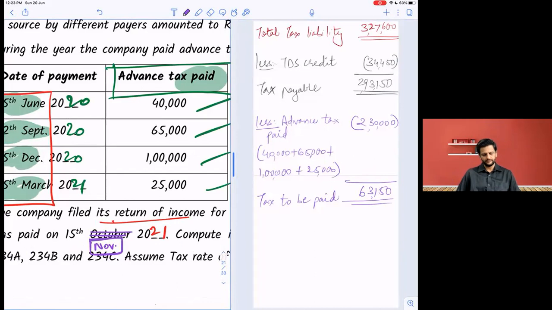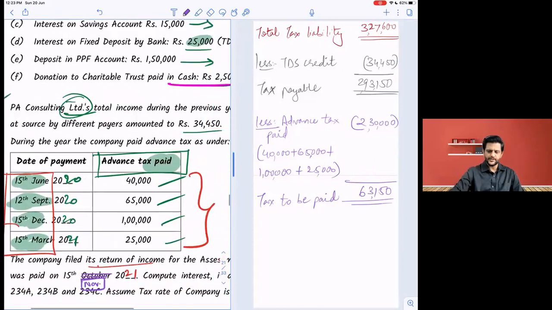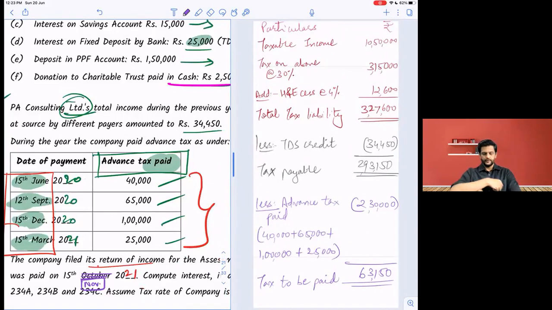For that, what you have to check? Which amount's 15% will you check for 40,000? Tell me this. Come on. Which amount's 15% will you check? It was paid or not paid? 293,150. Yes, 293,150. Okay. Into 15% comes to 43,972.5. Correct? Yes. Paid is how much? 40,000. Whether 234C will directly come over here? No. No. Okay.